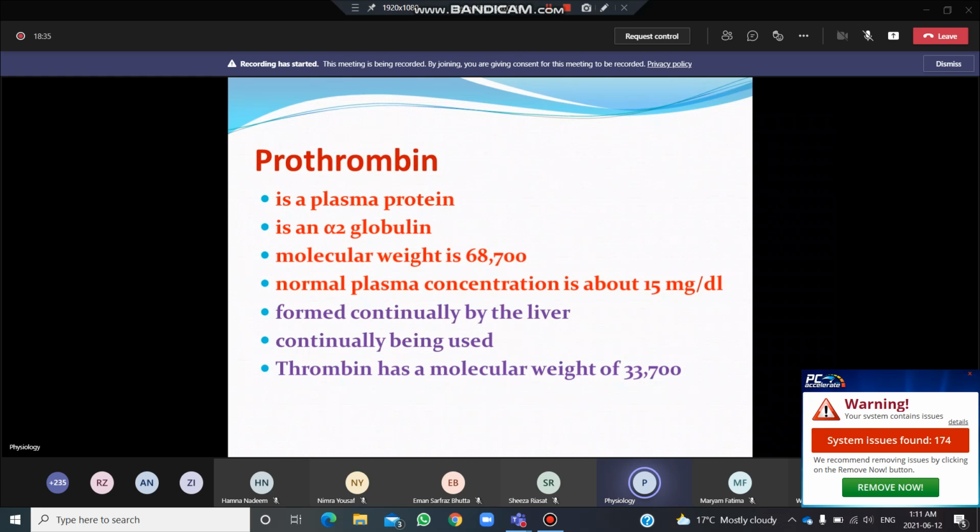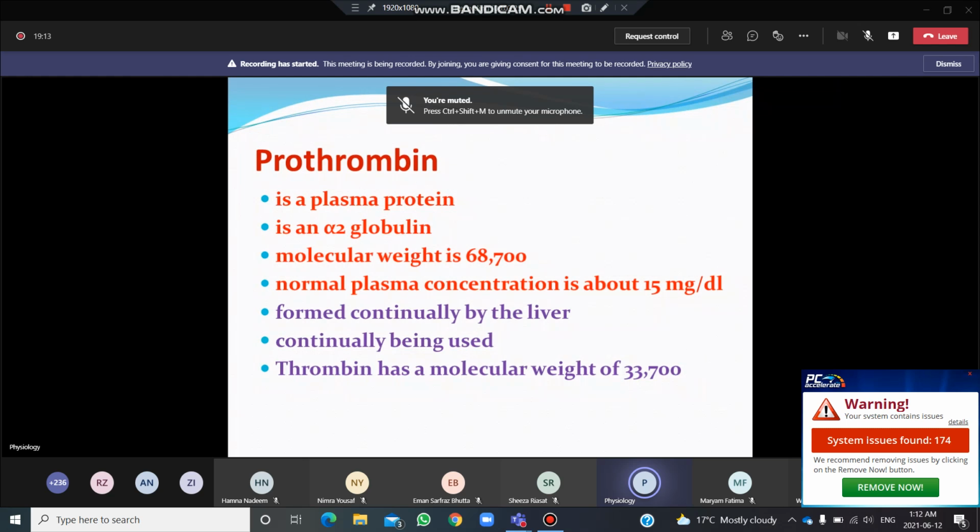Now just a few words about the prothrombin. We have discussed that prothrombin is a plasma protein, and by nature it is an alpha-2 globulin. Its molecular weight is 68,700, and its normal plasma concentration is about 15 milligrams per deciliter. So it is a plasma protein which is present in the plasma in the blood, and it is an alpha-2 globulin, and it is formed continuously by the liver.